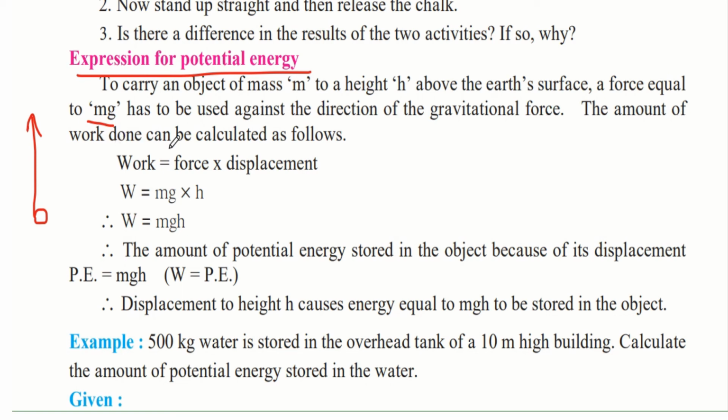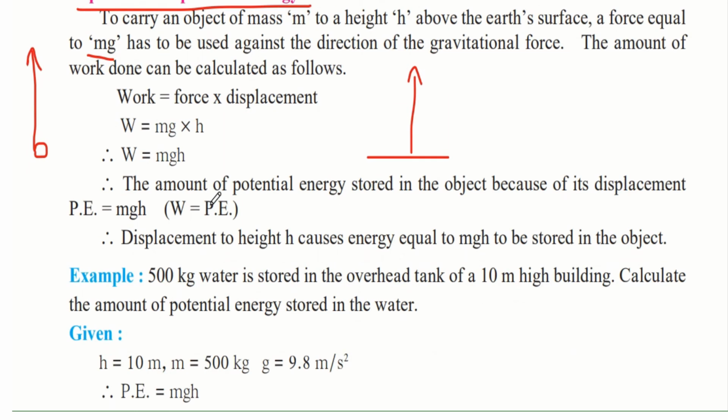The amount of work done can be calculated as follows. So we know work is equal to force into displacement, but here force we will have to take as mg, and the displacement would be the height above the surface of the earth till where you have taken the object. So therefore we get this new formula for work, that is mgh. The amount of potential energy stored in the object because of its displacement is potential energy, and we know potential energy and work both have the same units, therefore they are the same. Therefore now we can substitute this value of mgh as potential energy.